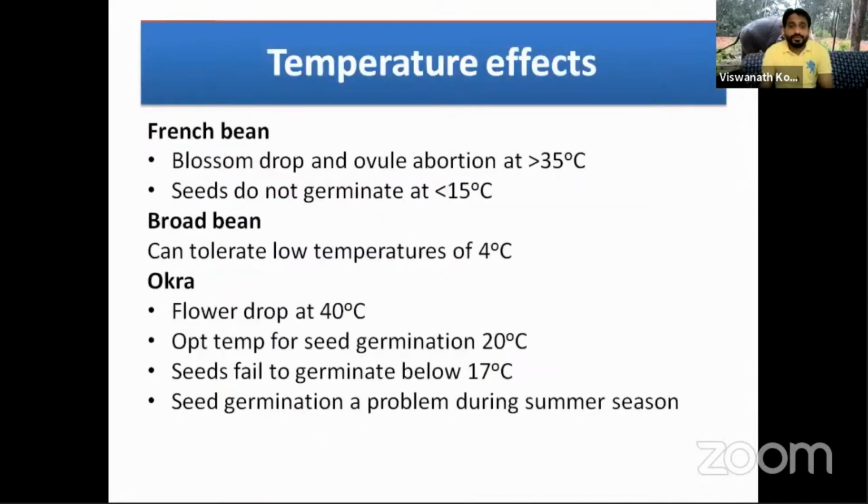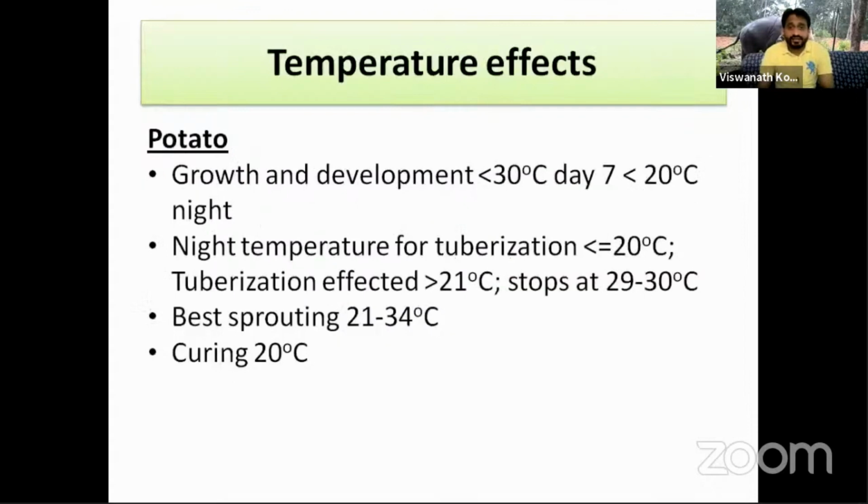Pea and cowpea, French bean. French bean blossom drop and ovule abortion occurs when temperature is above 35 degrees centigrade. Okra flower drop occurs at 40 degrees centigrade. And in potato, potato is important. Night temperature less than or equal to 20 degrees centigrade is very essential for tuberization in potato, and short days are also required. If temperature is more than 21 degrees centigrade, tuberization is affected. Storage at 29 to 30 degrees centigrade, and curing at 20 degrees centigrade.